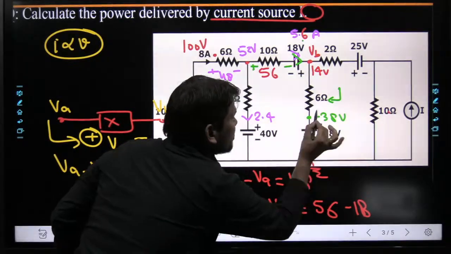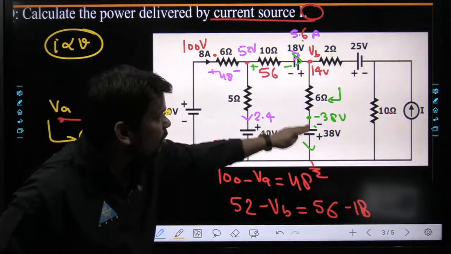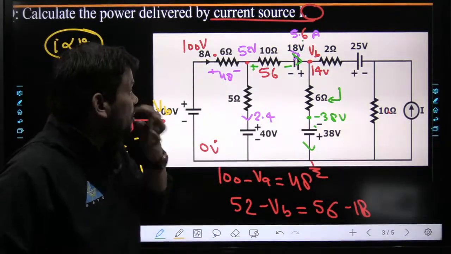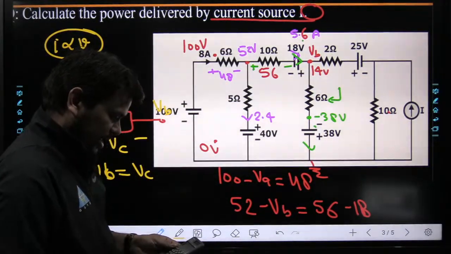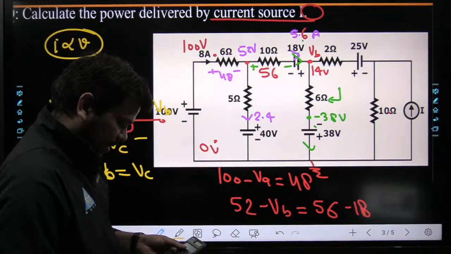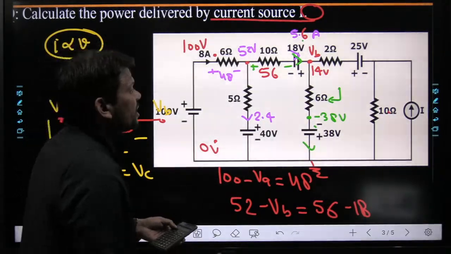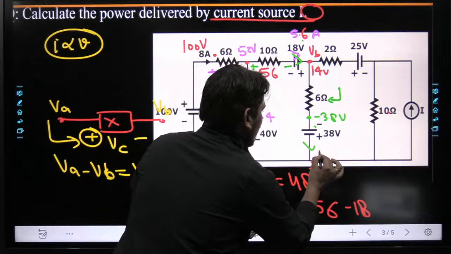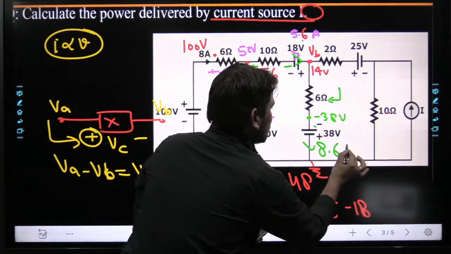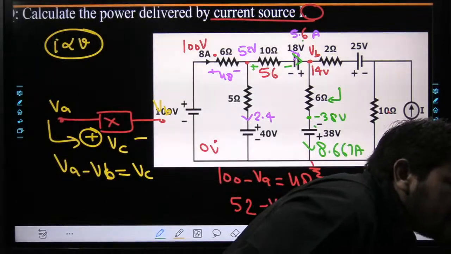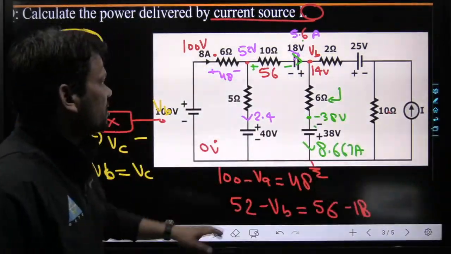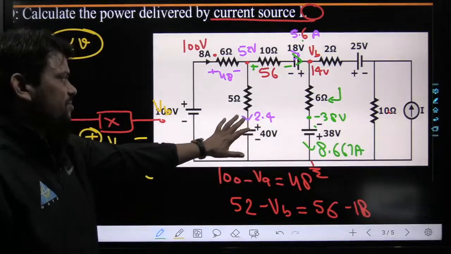So the current direction still will be downward. Now, how much total voltage? 14 plus 38, so 14 plus 38, 52 divided by 6. So how much current will flow here? 8.667 ampere. Now tell me, is it correct? Yes, very nice boss. 8 point something, very good.